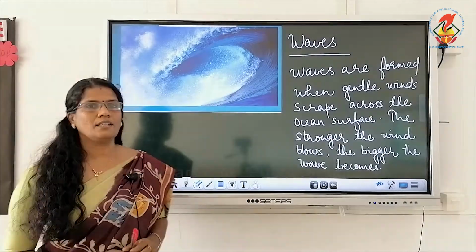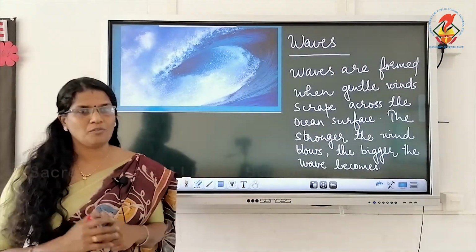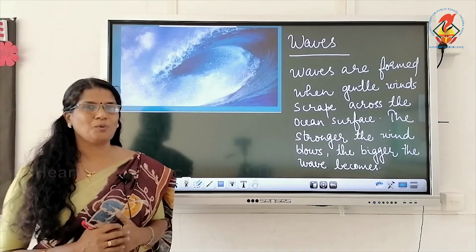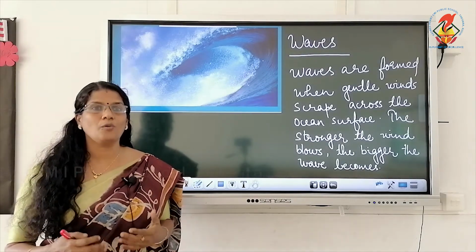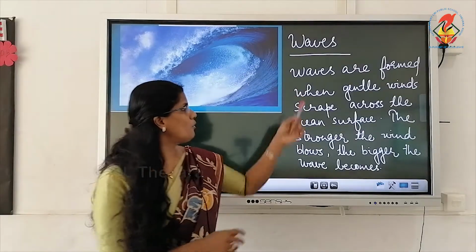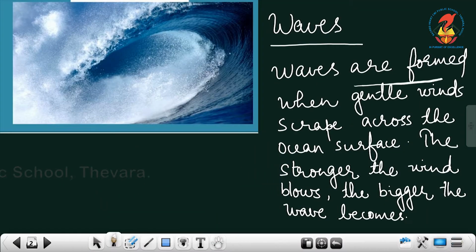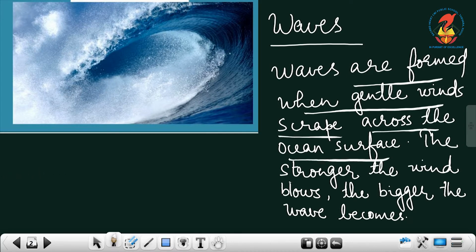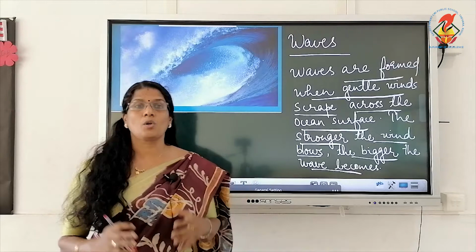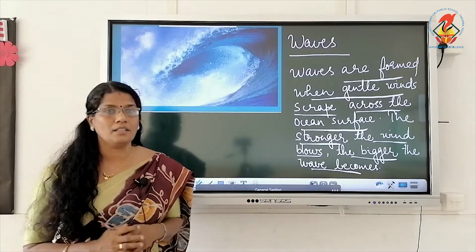Waves, tides and currents. So waves, you have all seen waves. Yes, so beautiful to see waves. How do waves form? Waves are formed when gentle winds scrape across the ocean surface. The stronger the wind blows, the bigger the wave becomes. So the wind that blows across the ocean surface causes waves. Yes, the stronger the wind, the higher the wave will be.